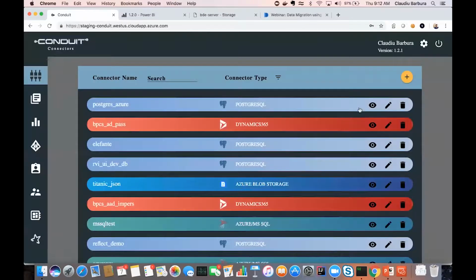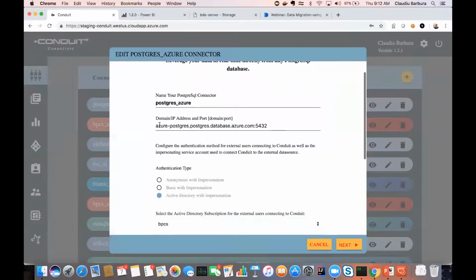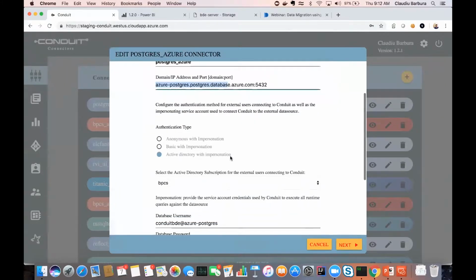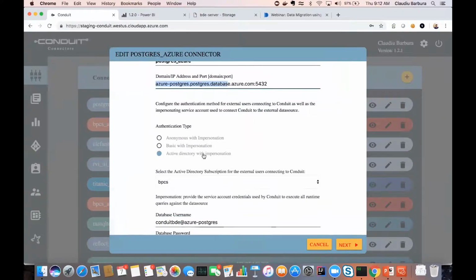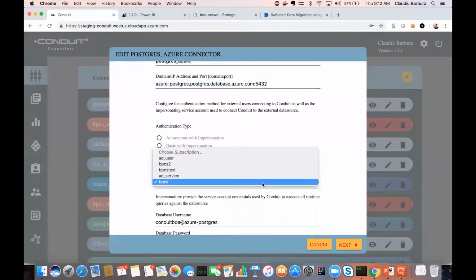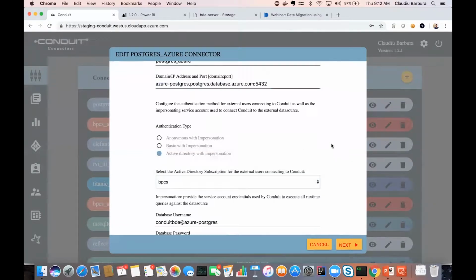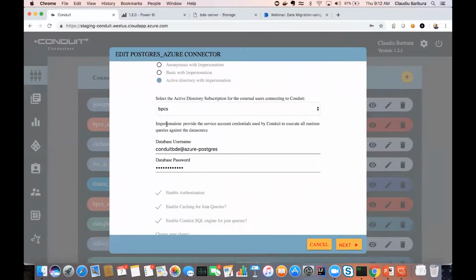So I'll show you how I created 3 connectors. First one is Postgres Azure, connected to that cloud URL. We're saying we want Active Directory with impersonation. Basically, we want the users to be authenticated with their Active Directory credentials, in one particular Active Directory subscription because multiple are supported. In this case, we're using our own Blueprint BPCS subscription. And then Conduit will use a service account to connect to the Postgres database. They do not support Active Directory yet.